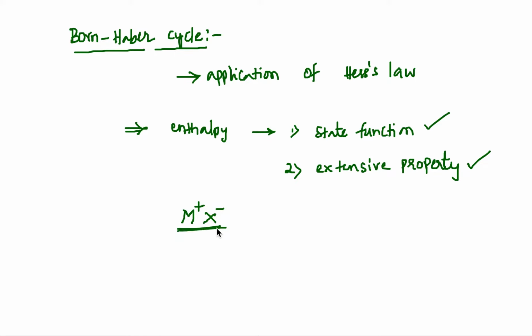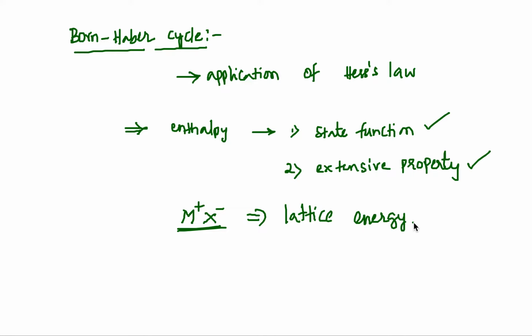So this is the crystal, and generally these are solids. So crystals are actually the giant structure of cations and anions held in a regular pattern, which is known as the space lattice, and energy associated with that is known as lattice energy. So for crystals, very familiar term associated with them is lattice energy.